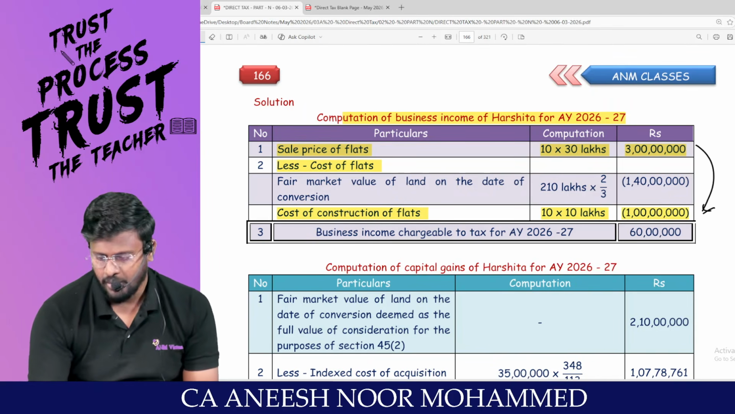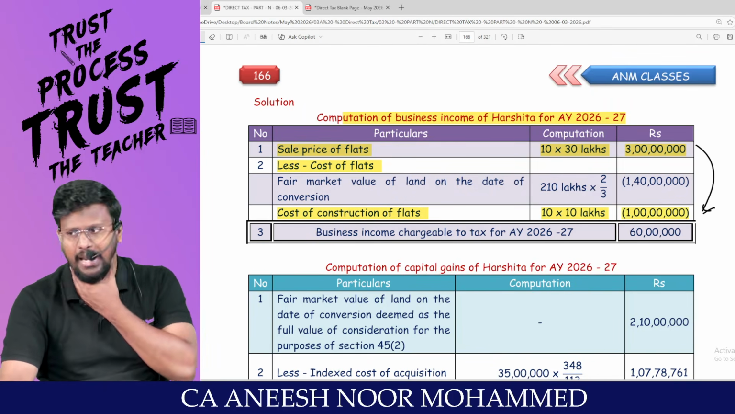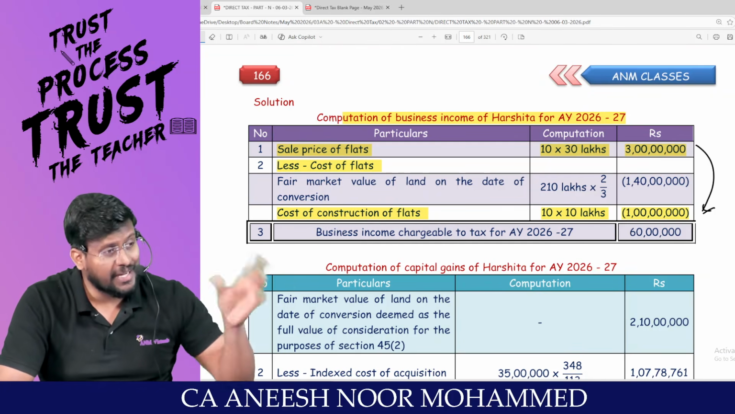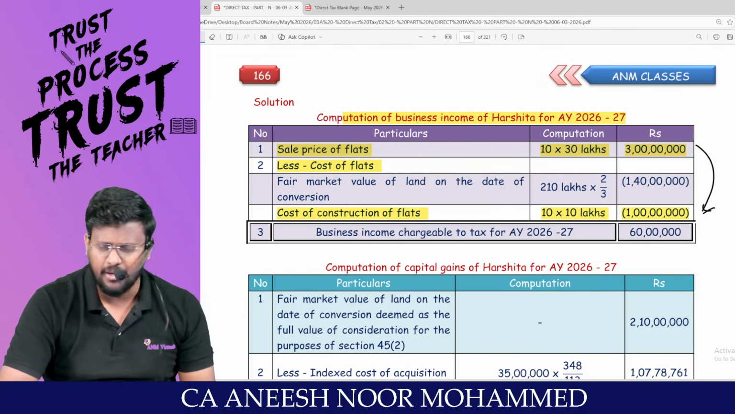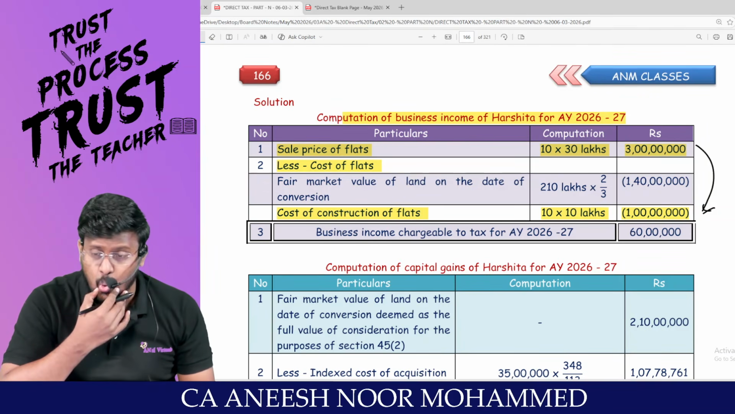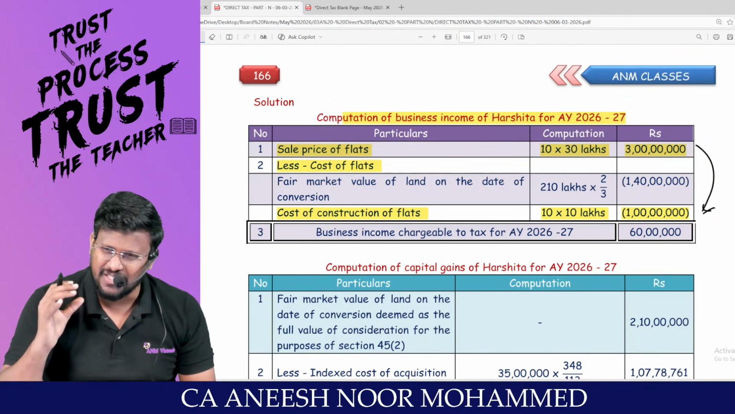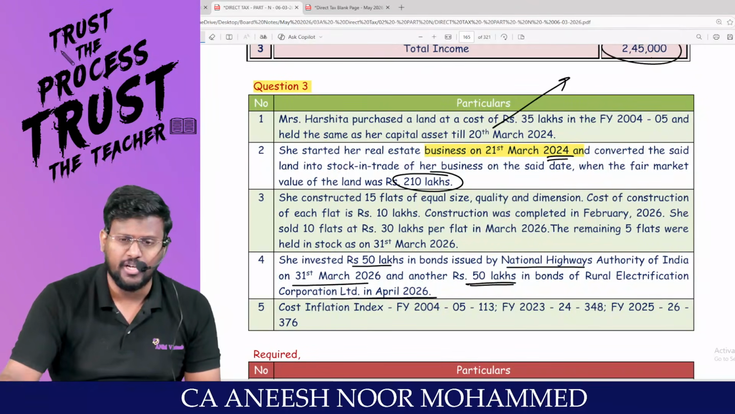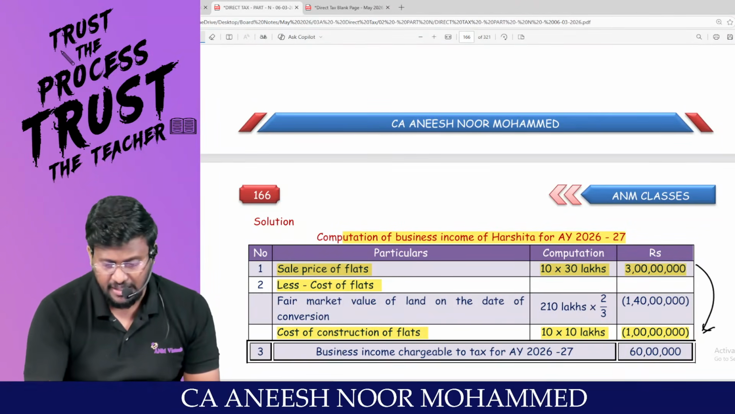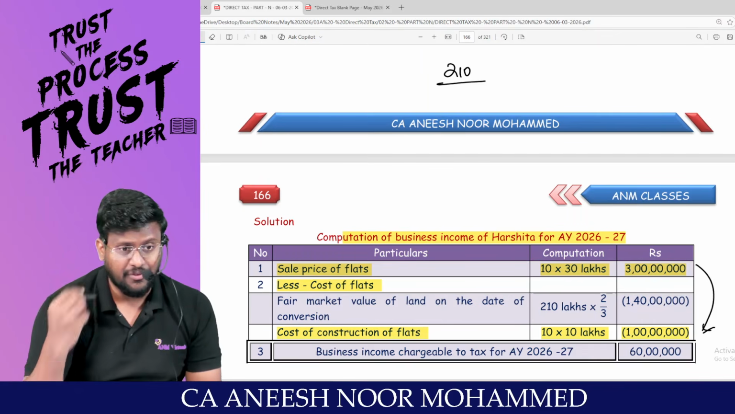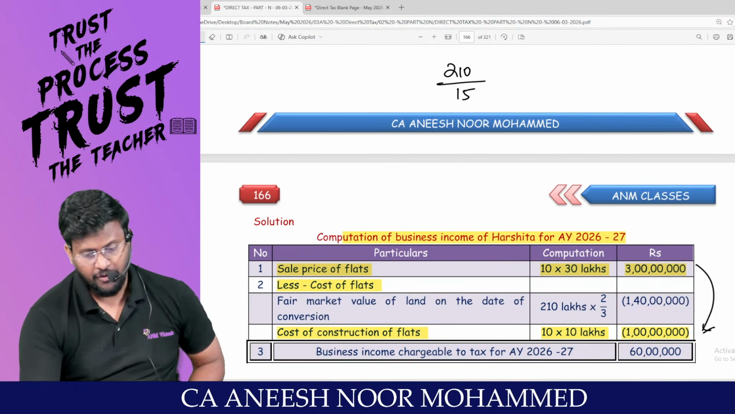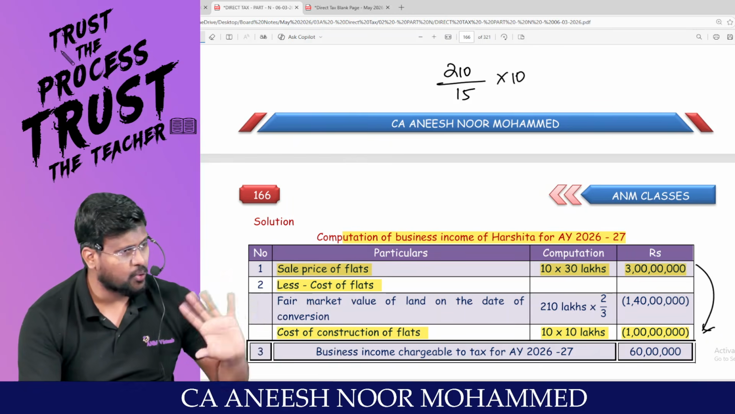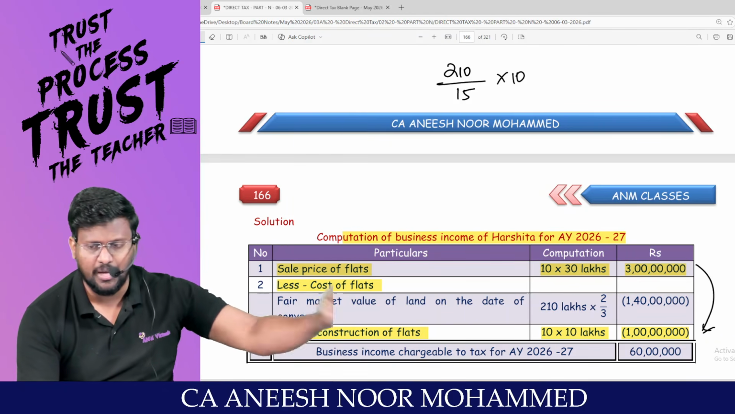Am I right? My dear lovable students, for the land, what asset is it? Capital asset. That land should be taxable under the head capital gain. Then the fair market value will be taken as the purchase price. Am I right? What is the total fair market value of the land on the date of conversion? But in this 2,10,000, we have constructed how many flats? 15 flats. But we sold only 10 flats. So don't take the entire 2,10,000 as the cost of acquisition. Are you all really with me?